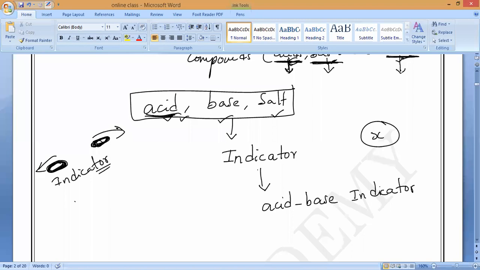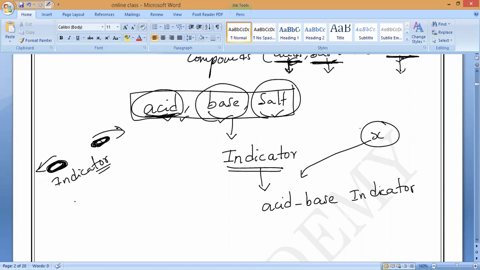In the same way, in chemistry, an indicator is something that, for a given substance, some X substance, will give the properties of that substance and let us know whether it belongs to an acid, a base, or a salt.